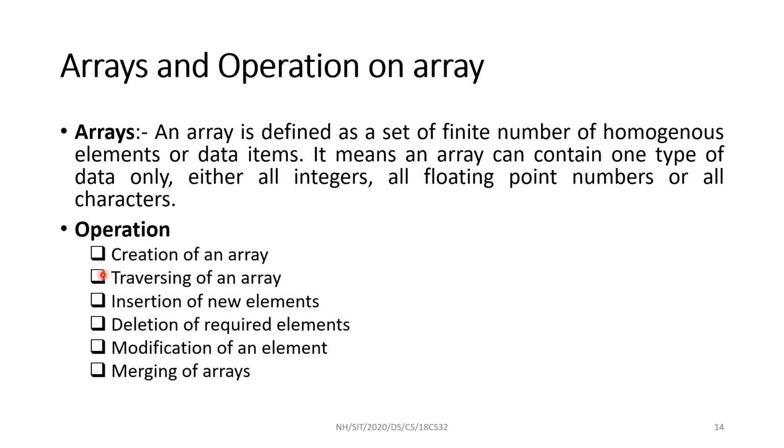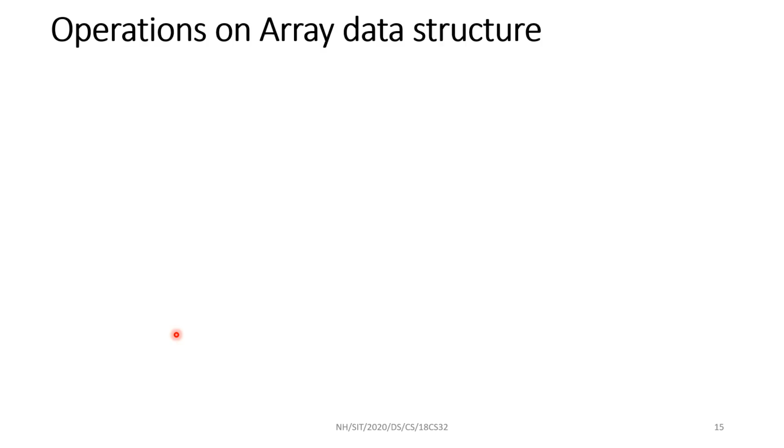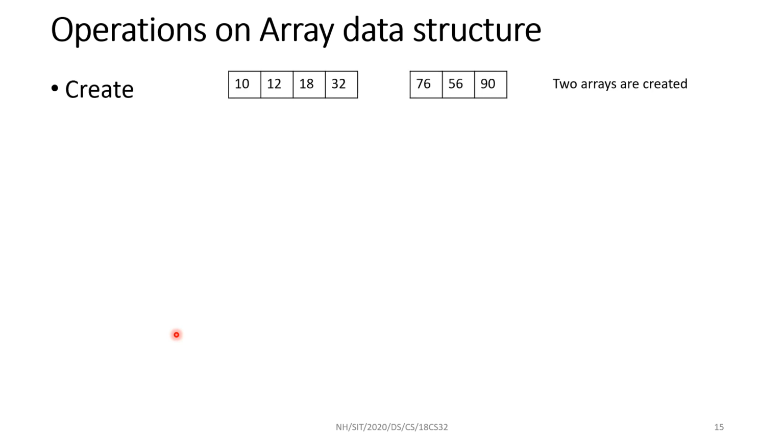We can create an array, we can traverse, we can insert new elements, we can delete the required element, we can merge two or more arrays, we can modify an existing element. These are the different operations we can perform on the data structure called array. We'll see one by one with an example. Create. Here I created two arrays. One array has four elements, the other array has three elements. Two arrays are now created.